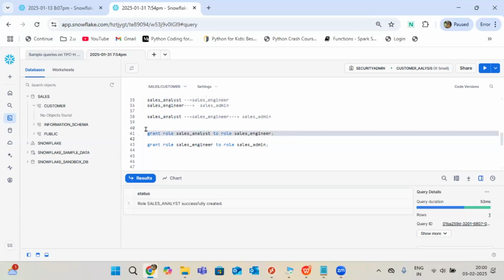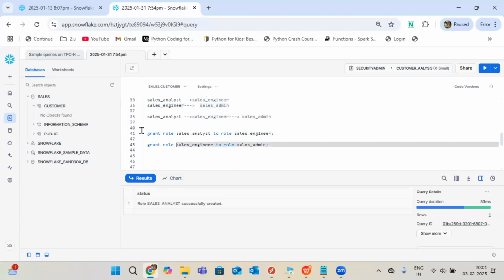So I am giving permission, grant role sales analyst to sales engineer. I'm allowing you to share the access. Here, grant the role sales engineer to sales admin means if any privileges are added for sales engineer, then automatically sales admin also will have those privileges. But if sales admin has some privileges additionally added, they are not shared with anyone because I didn't give any option like that. So engineer to admin, not admin to engineer. Only one side it will flow.